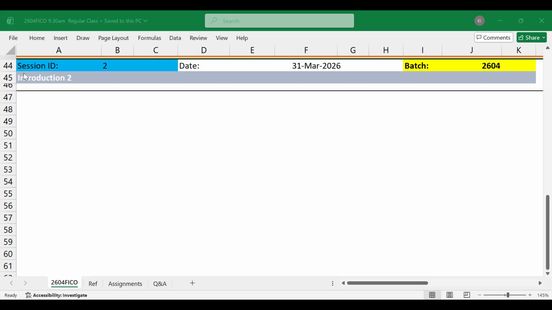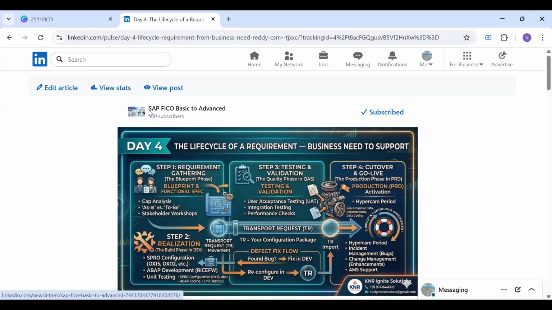Okay. Maybe for you to get some understanding of what exactly this newsletter is all about, I can quickly share some idea about it so that you can have a quick look. The newsletter name is SAP FICO Basic to Advanced. Here we are going to share one article daily. You might receive it some days at the beginning of the day.